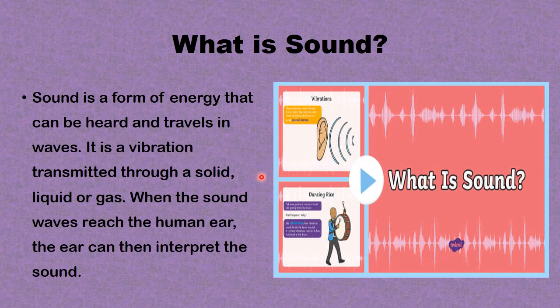Now, first and foremost, what is sound? Sound is a form of energy that can be heard and travels in waves. It is a vibration transmitted through a solid, liquid or gas. When the sound waves reach the human ear, the ear can then interpret the sound.